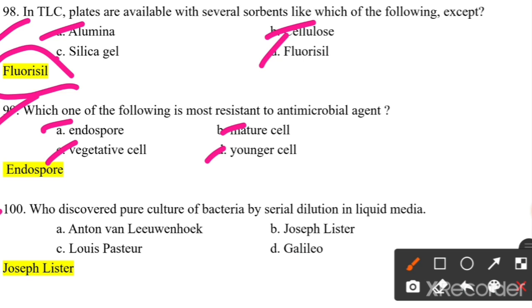stable. Who discovered a pure culture of bacteria by serial dilution in a liquid medium? Antonie van Leeuwenhoek, Joseph Lister, Louis Pasteur and Galileo. Who discovered a serial dilution technique in a liquid medium? So Joseph Lister is the answer, who discovered a serial dilution technique in a liquid media.